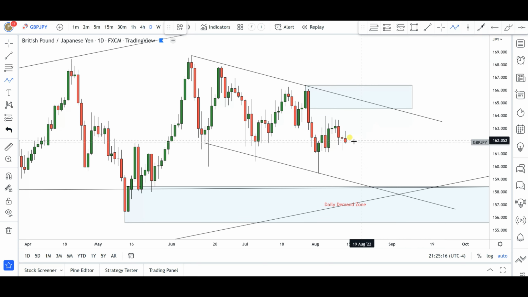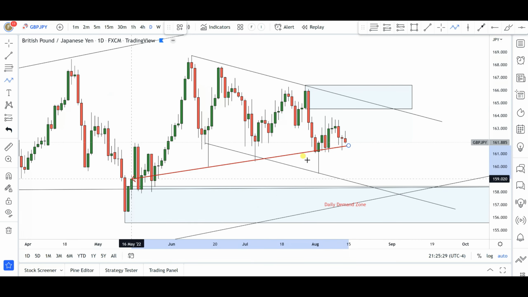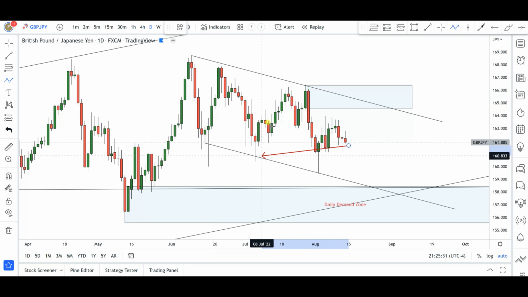Okay, so it's very possible the markets open next week and we get, let's say, a quick push to the upside to retest the trend line of this falling channel that we do have on the daily chart. Even though on the weekly we have a rising channel, you notice that right now the market is retracing on the daily charts inside a falling channel.